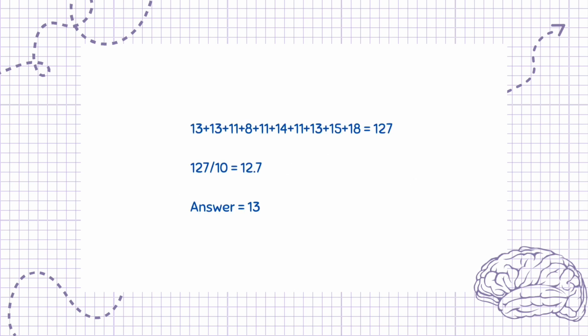13 plus 13 plus 11 plus 8 plus 11 plus 14 plus 11 plus 13 plus 15 plus 18 is equal to 127. 127 divided by 10 is equal to 12.7. Answer equals 13.